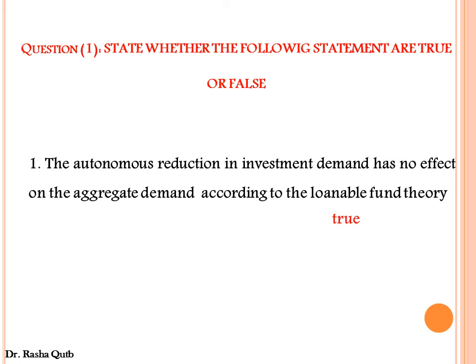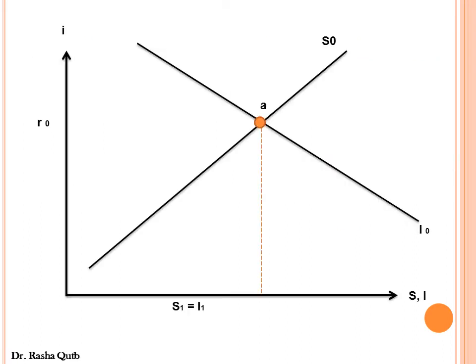Let's now see how this happens graphically. In order to show the effect of a reduction in autonomous investment on aggregate demand graphically, we have to remember that investment demand has two components. One relates to the expected profitability of investment projects, which is autonomous investment, and the other part relates to the interest rate, and we call it induced investment.